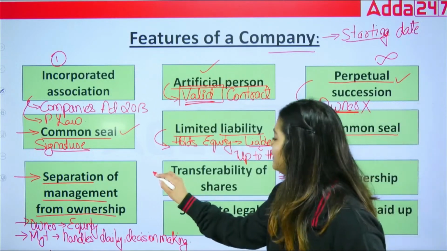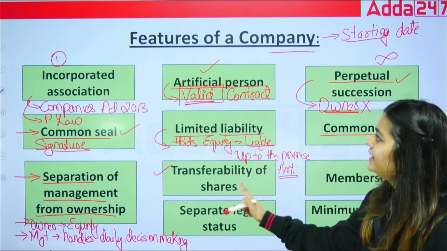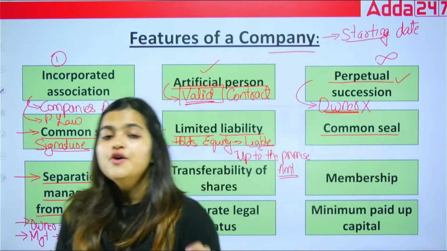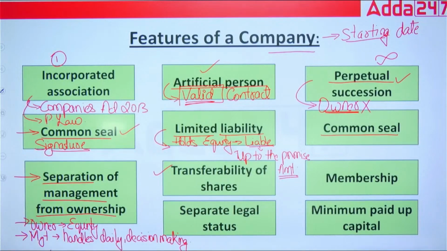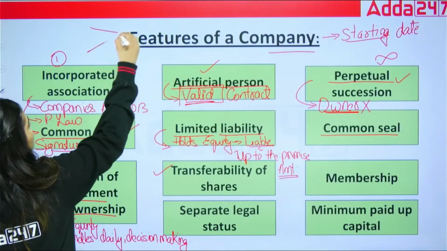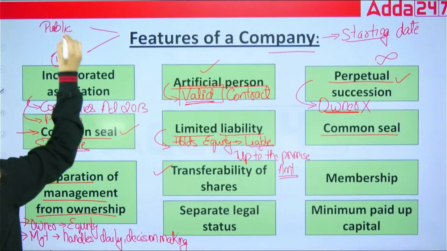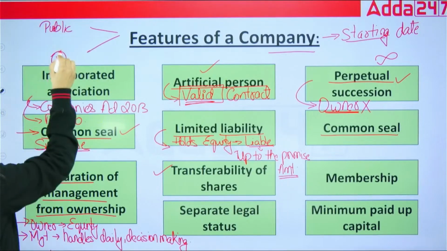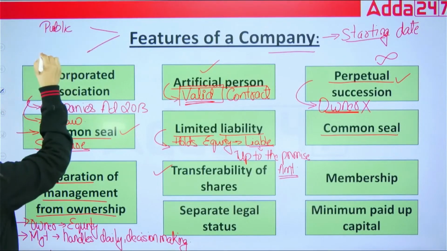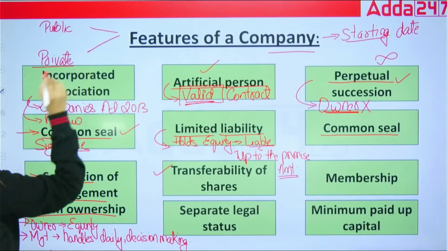After that, next we have transferability of shares. Now for understanding the transferability of shares, we need to understand that companies are actually divided into 2 types, that is public company and private company. Now what is a private company?